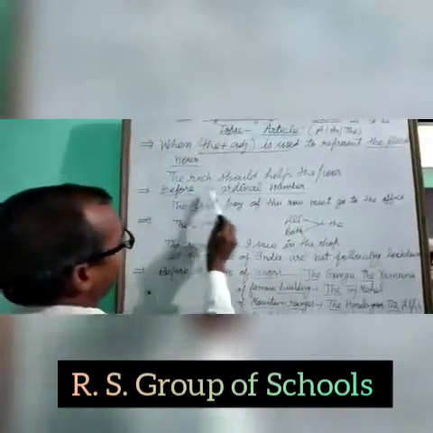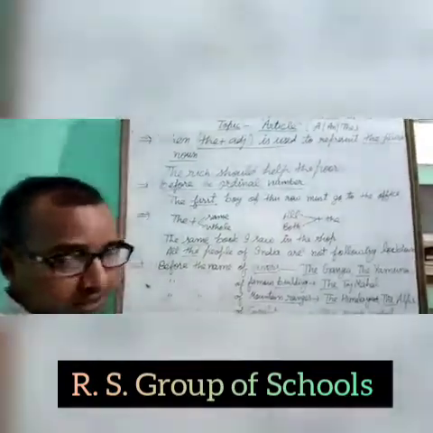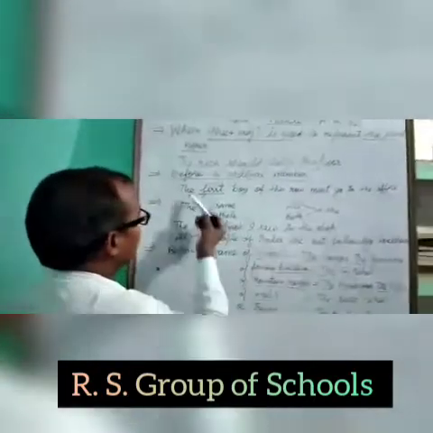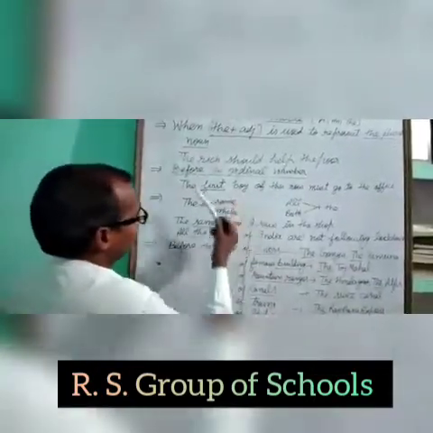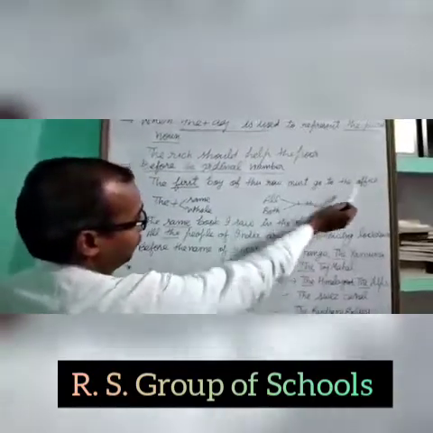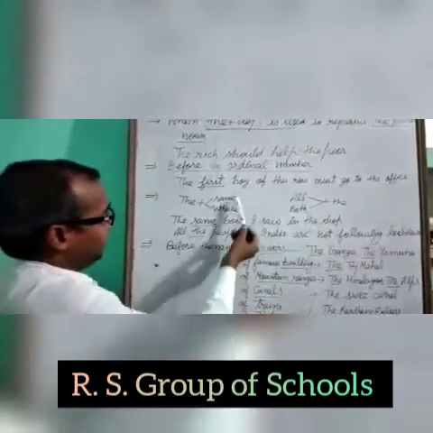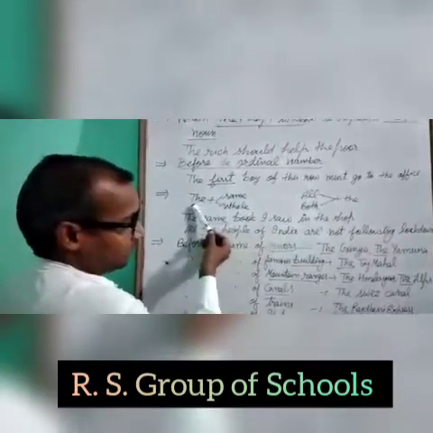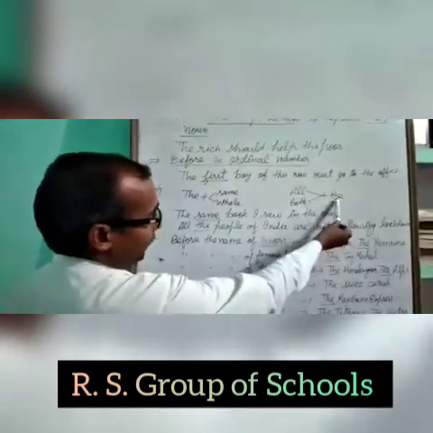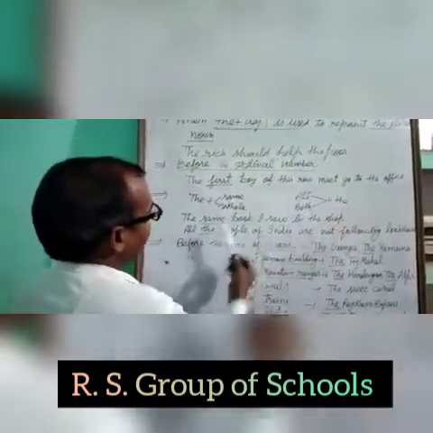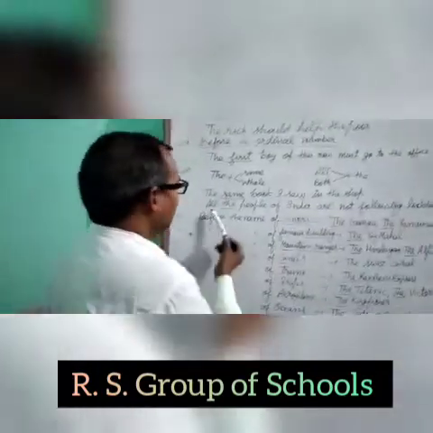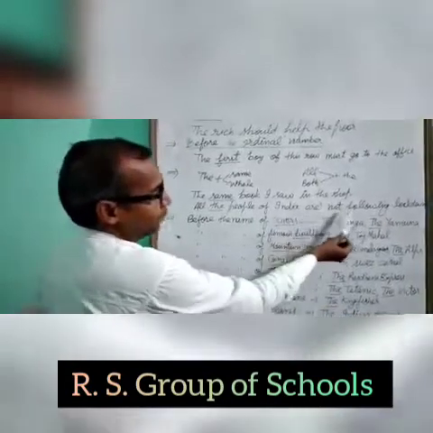Before ordinal numbers. Two kinds of numbers are there: cardinal and ordinal. Ordinal shows order, like first, second, third. So before first, second, third, we will use the. The first boy of this row must go to the office. Same and whole: before same and whole, the will be used, and after all and both, the will be used. Like, the same book I saw in the shop. All the people of India are not following the lockdown.